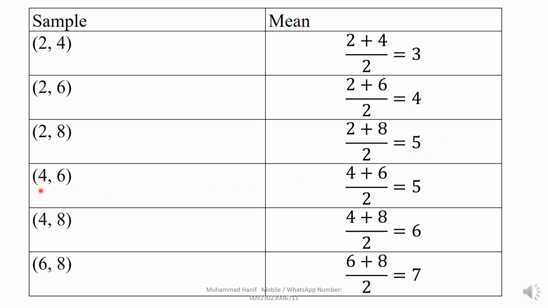Then 4 plus 6 divided by 2, we get 5. Same, 4 comma 8 divided by 2, we get 6. 6 comma 8 means 6 plus 8 divided by 2, we get 7. You can see here this is the sample and this is the mean.